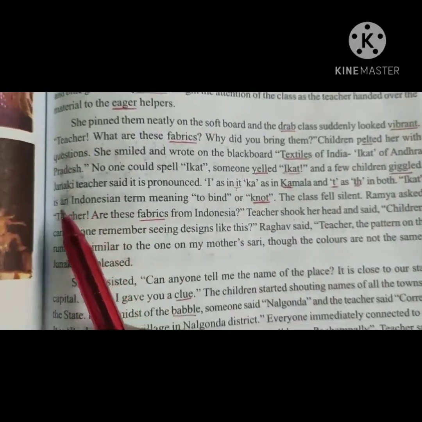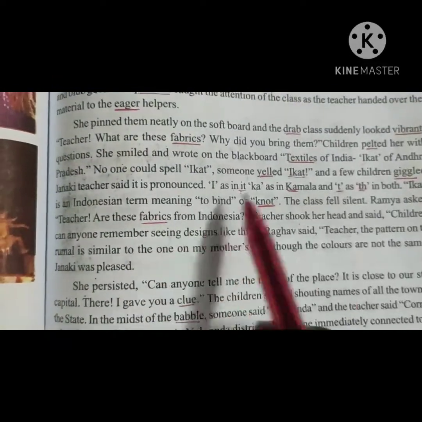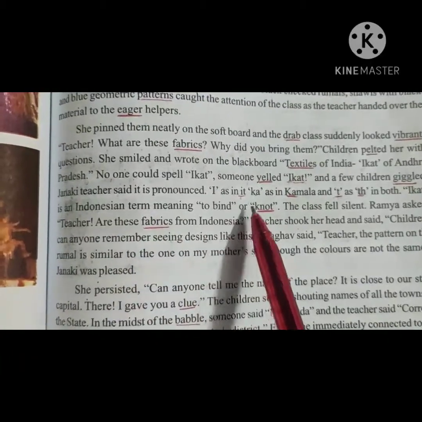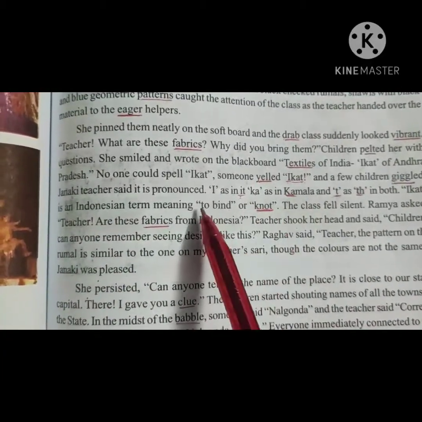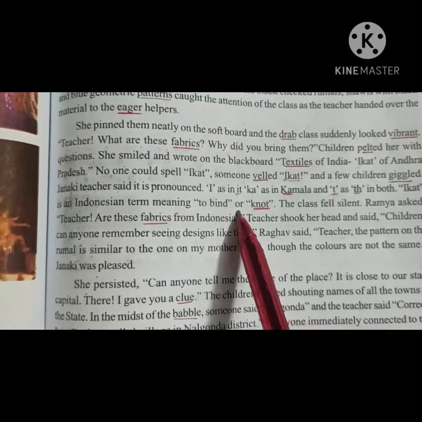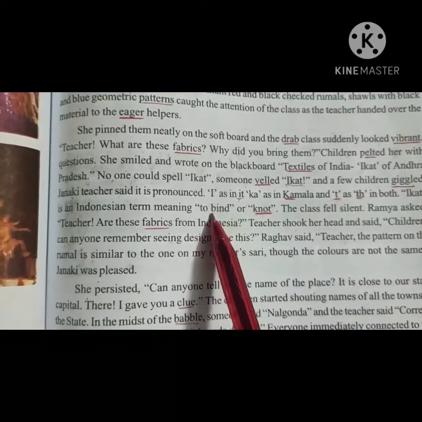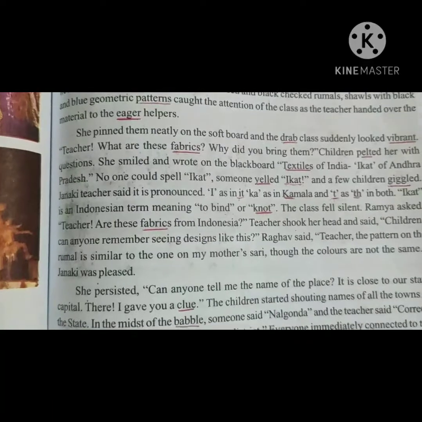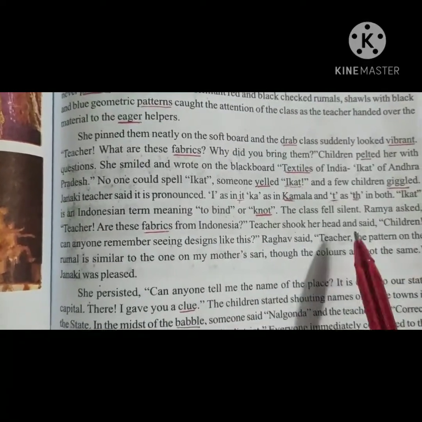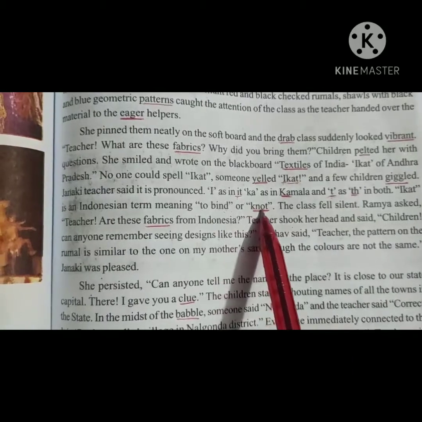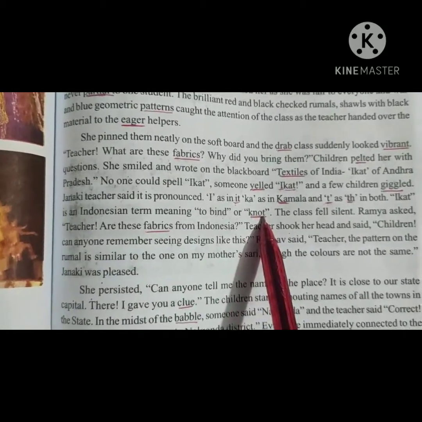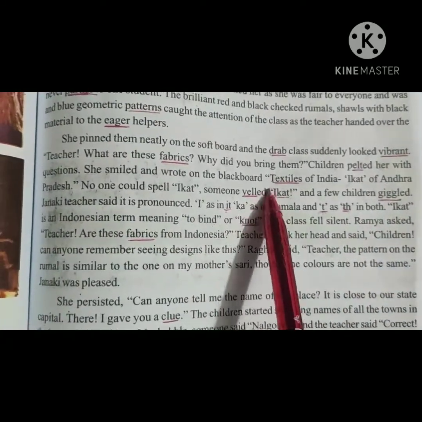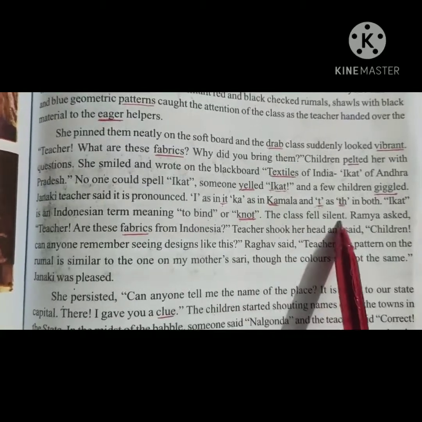Ikat is an Indonesian term meaning to bind or knot. So now children, what does Ikat mean here? Here it is to bind or knot. Meaning of bind means to tie. And meaning of knot means a joint made by tying together. The class felt silent. Now when the teacher started explaining briefly about what is Ikat, the class completely fell silent there.